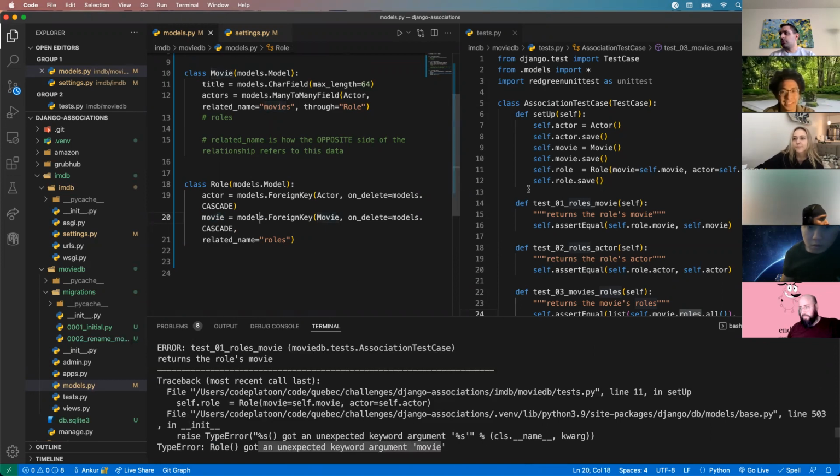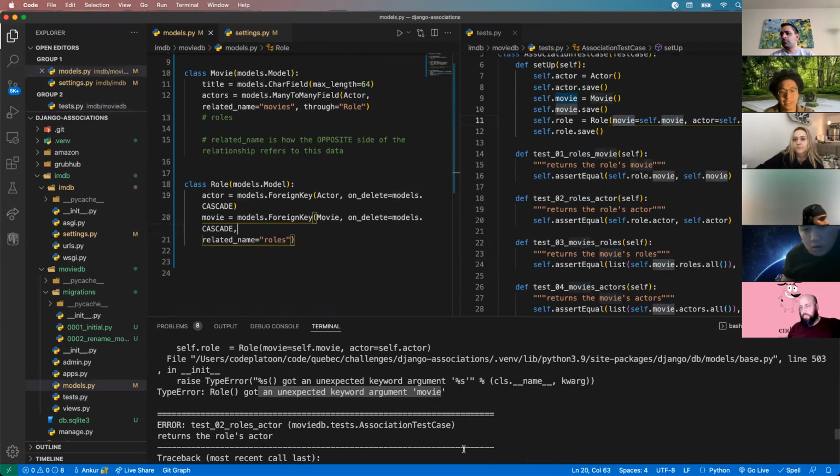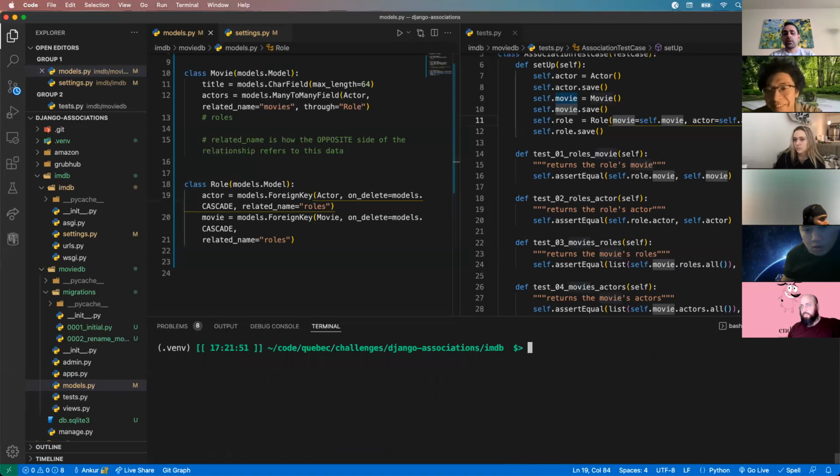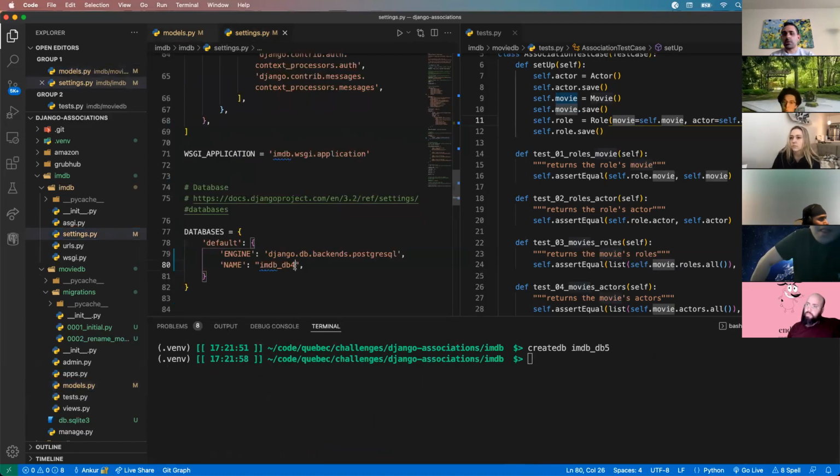Role. Does your related name have to be movie as well? No, these should be, when I have a related name up here, movie should be fine. Related name here, I forgot that. Guess what? We're going to create a new database and call it database 5. IMDb, DB5, 5th time's a charm. I'm just being lazy here.